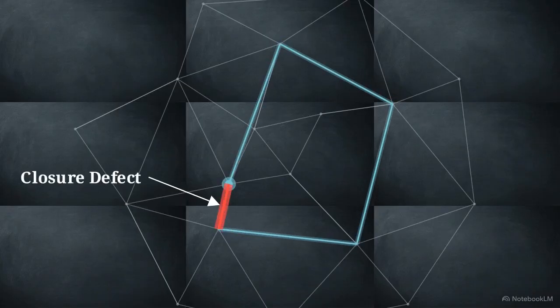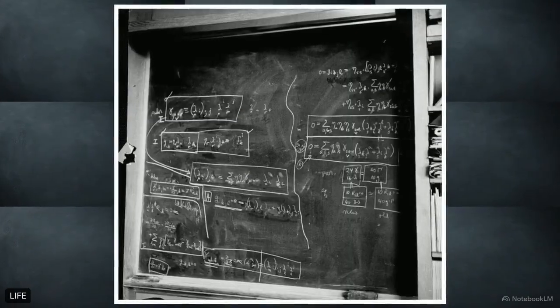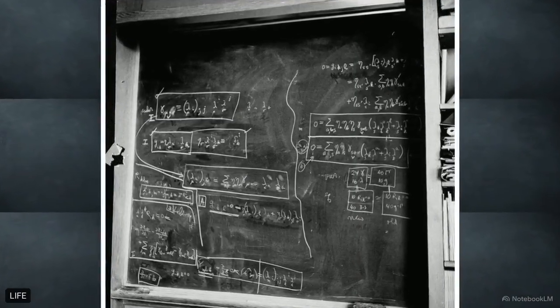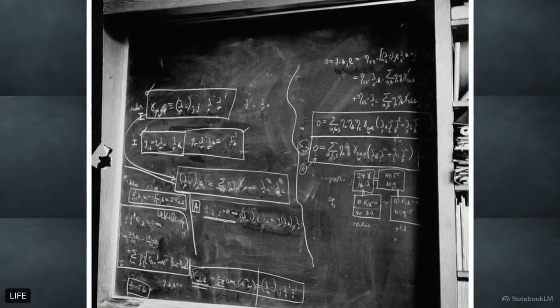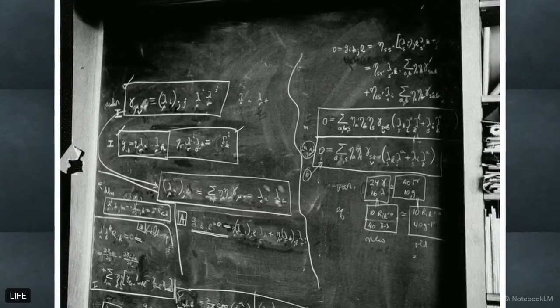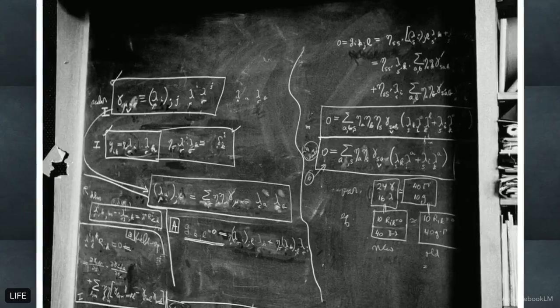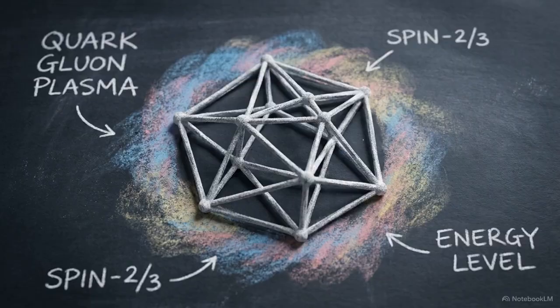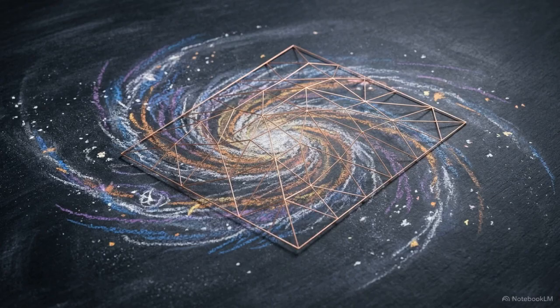Within this tetrahedral lattice, curvature is measured by how transport links fail to return to their origin. By calculating these closure defects, spectral eigenvalues that sum exactly to 1, the framework derives the Einstein field equations for gravity and the discrete energy states of quantum mechanics. The framework identifies specific closure frequencies. The same feedback architecture that governs the vibration of a subatomic particle also dictates the rotation of a spiral galaxy.